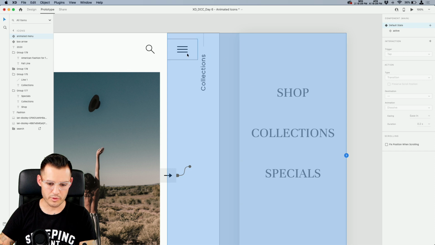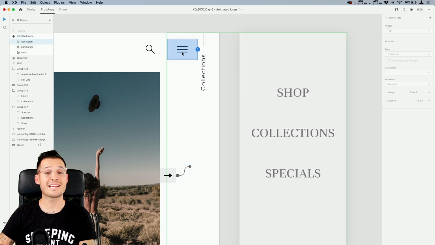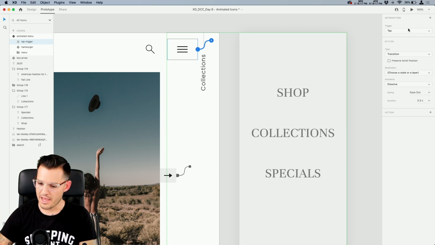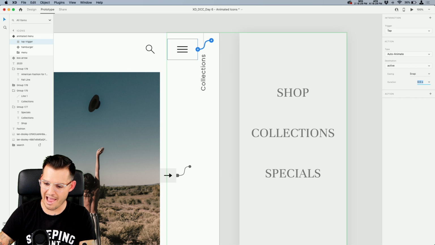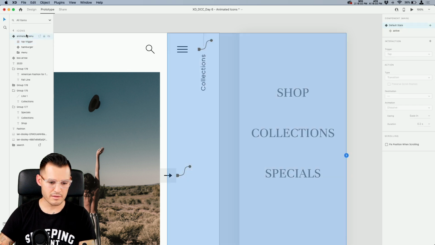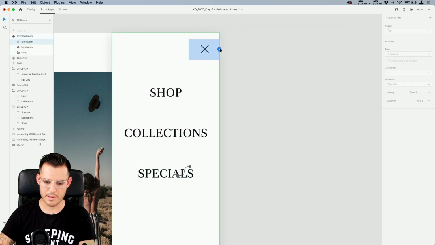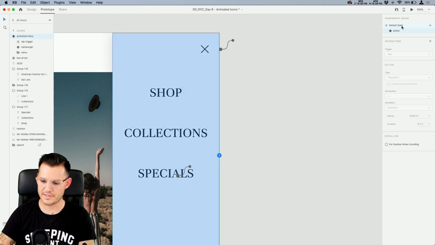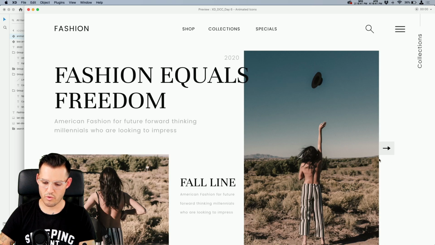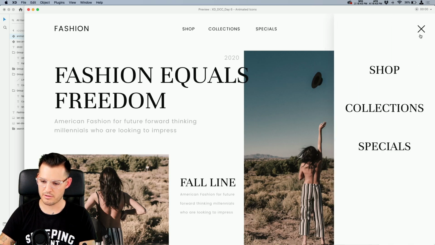So now let's go to our prototype. Let's select our tap trigger. That's going to be our trigger point. And we're going to just tap the blue button, okay? So on tap, we want to auto animate to the active state. And let's do a little snap action in 0.5 seconds, half of a second, okay? And then let's go to our other state and animate it back. Same thing, auto animate, default state, snap at half of a second. We should be able to go now into our prototype and tap right here, whoop, just like that.